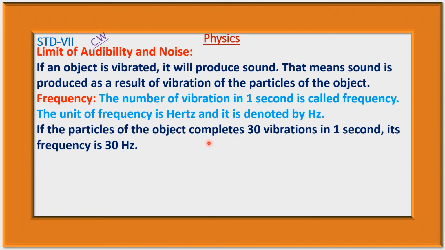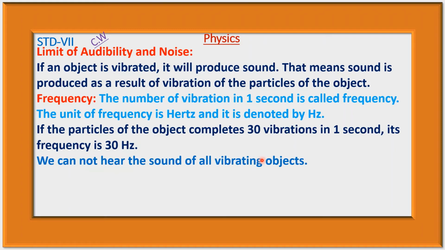If the particles of the object complete 30 vibrations in 1 second, then its frequency is 30 hertz. If the particles complete 50 vibrations in 1 second, then its frequency is 50 hertz. If the particles complete 2 vibrations in 1 second, its frequency is 2 hertz.